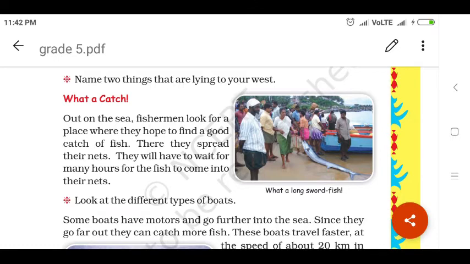See, the fisherman will go to catch the fish. He will find the place where he has to go, because before going he will plan which place he will go to get more fish. Like that he will plan and go to catch the fish. There he will spread his nets and wait for many hours for the fish to come into the nets. See, many hours he will keep the nets like that. After many hours the fishes will come to that net, then he will catch the fishes.